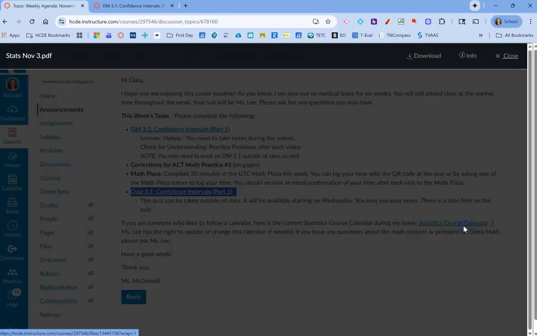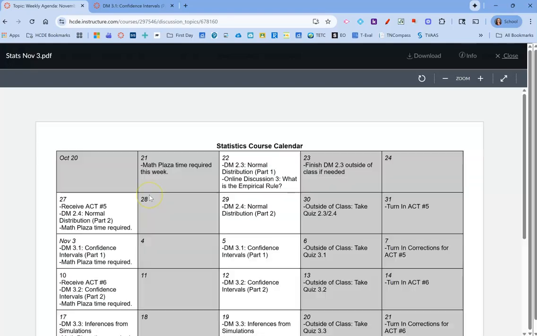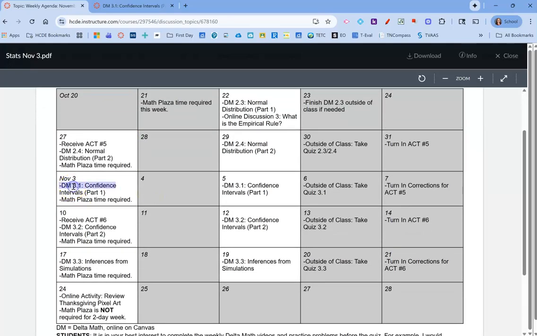So just looking at the week, here's the calendar. Again, here on the 3rd, you're working on the Delta Math. Math Plaza is required this week, so make sure you do that whenever you have time. Wednesday, same thing, working on the Delta Math 3.1 related to confidence intervals. And then at some point on Thursday or Friday, depending on when you have time, you want to take that quiz over 3.1 over confidence intervals.